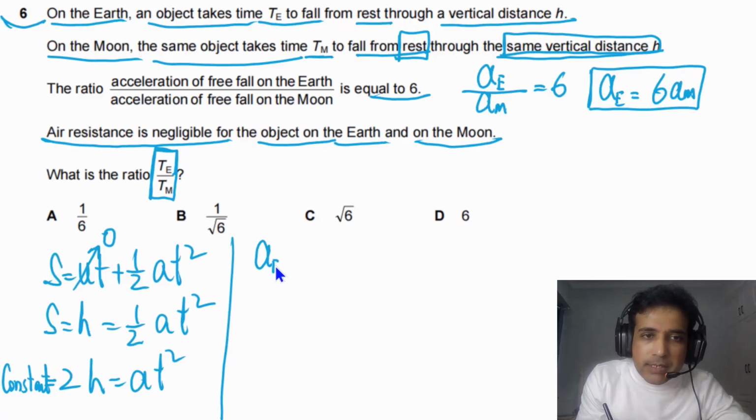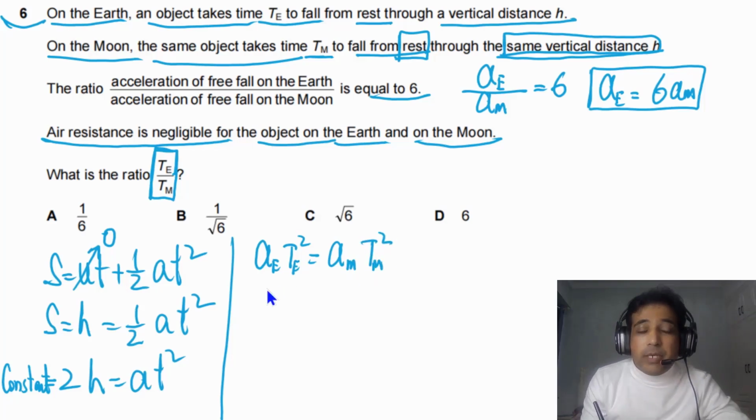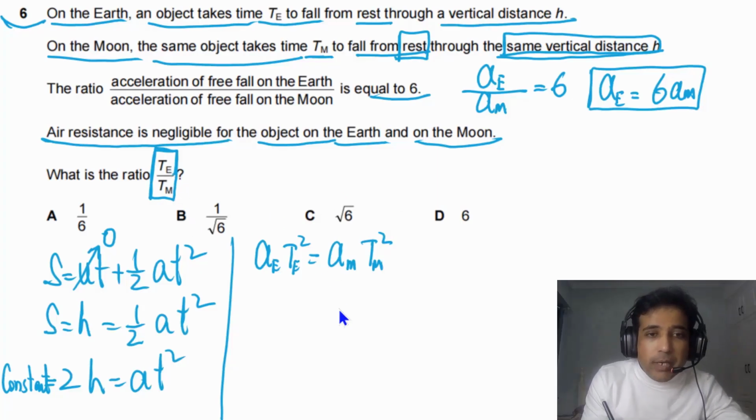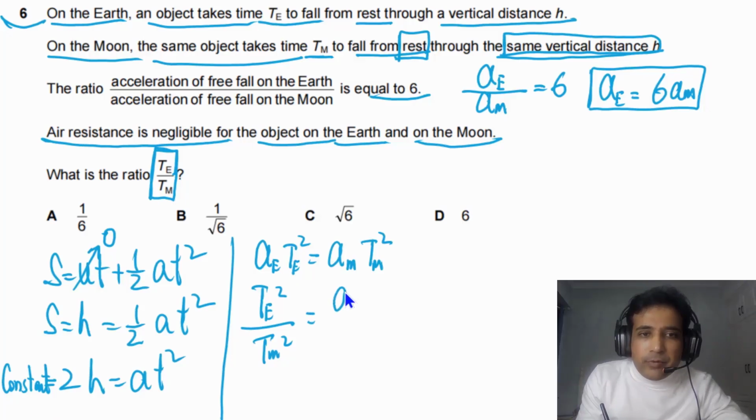We can say A sub E times T sub E square has to be equal to A sub M times T sub M square, and we need to find the ratio between TE by TM. So we can rearrange this one. T sub E square divided by T sub M square will be equal to AM divided by AE. But AE is 6 AM, so we can replace AE with 6 AM.